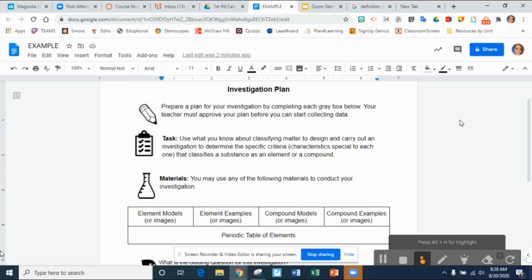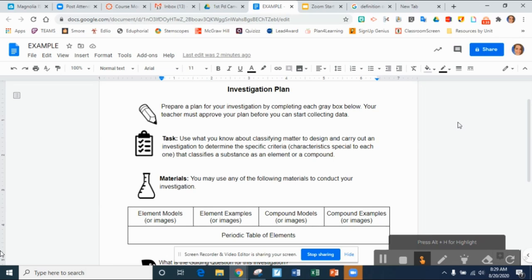But when we see it on paper and when we're trying to translate it to science, sometimes things get a little messy. So your job, before you can actually answer the guiding question, before you can actually start collecting data, is to prepare a plan so that when you walk into the science lab or when you open your virtual lab, you know what to do. So this is what we do before we start any investigation so that you have all of the materials that you need, you know exactly what steps you're going to take in order to answer the guiding question.